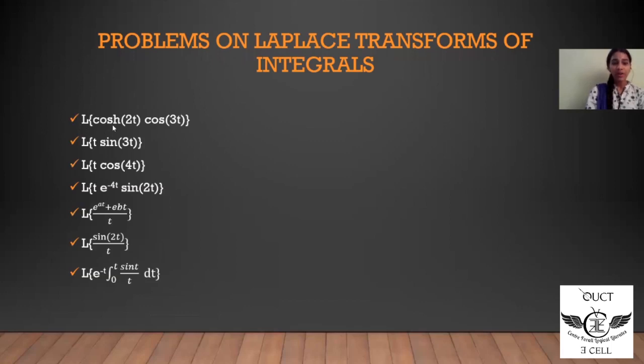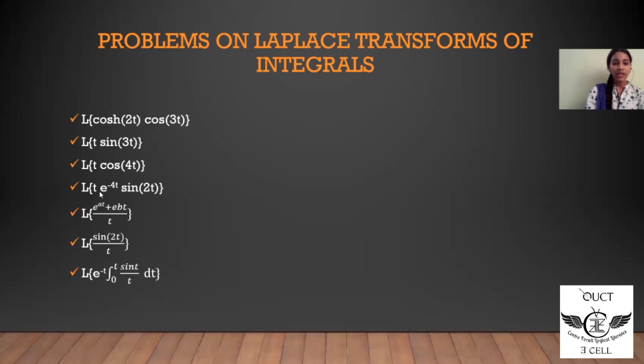These are some of the problems of Laplace transforms. The first one is Laplace of cos h 2t into cos 3t. This can be easily solved. We know that the hyperbolic function, sin h or cos h, can be written in terms of e to the power of x plus e to the power of minus x by 2 into cos 3t. Then splitting that, we can find the answer. Then Laplace of t into sin 3t. This is a multiplication by t kind of problem. Then Laplace of t into cos 4t. This is again the same kind of problem, multiplication by t with a cosine function.